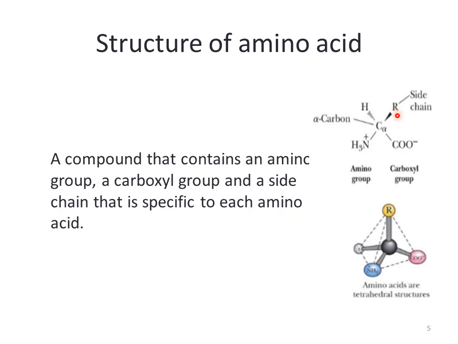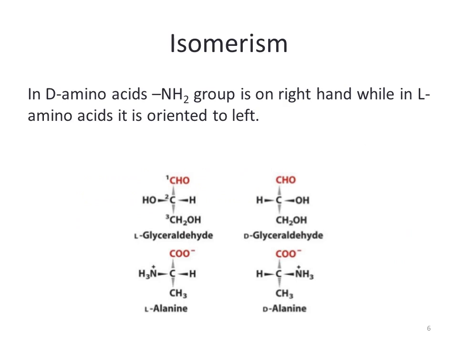In most cases, the carboxyl group, amino group, and R group play an important role in the attachment of different amino acids with each other. And by fulfilling these 4 vacancies around the alpha carbon, it appears as a tetrahedral structure in nature. Amino acids show the property of isomerism.